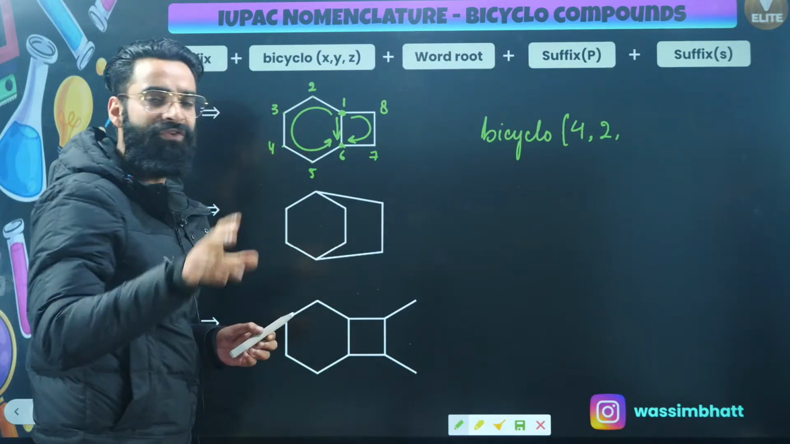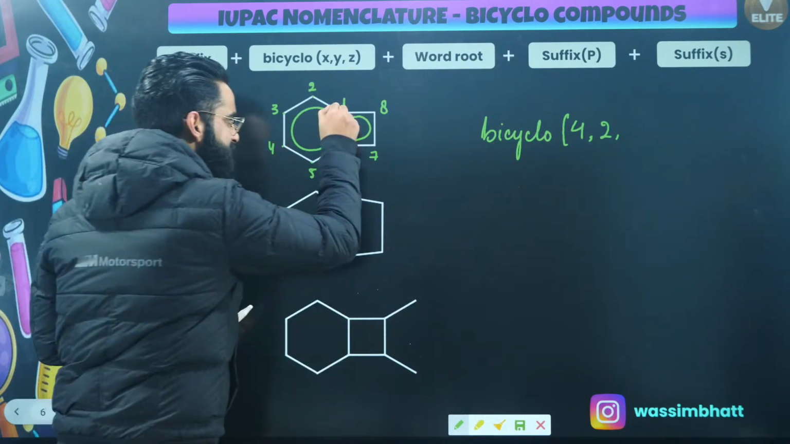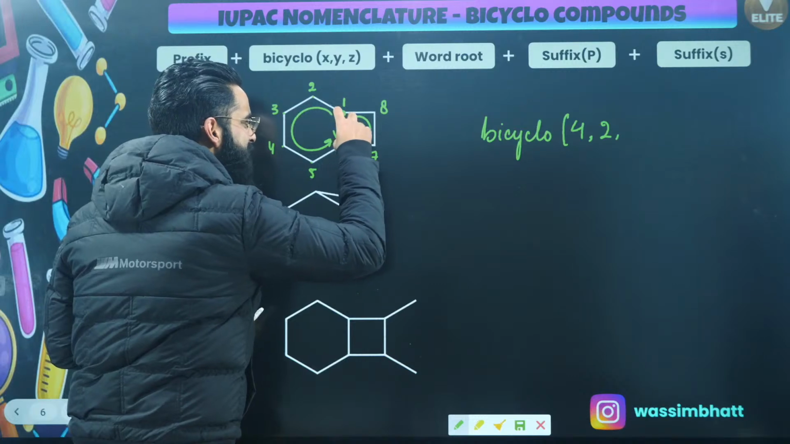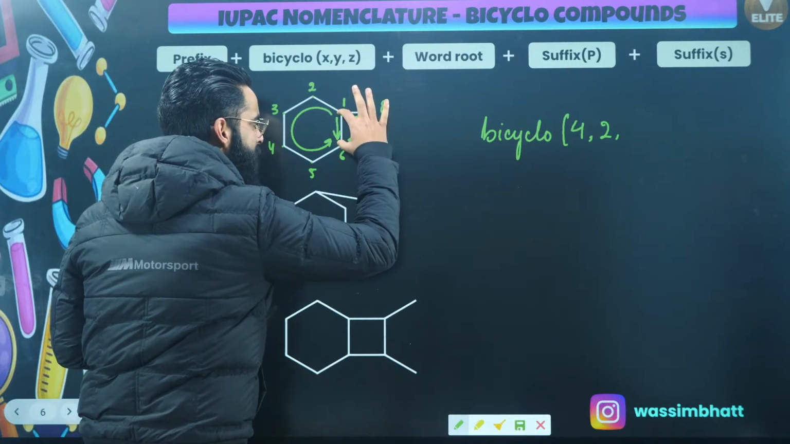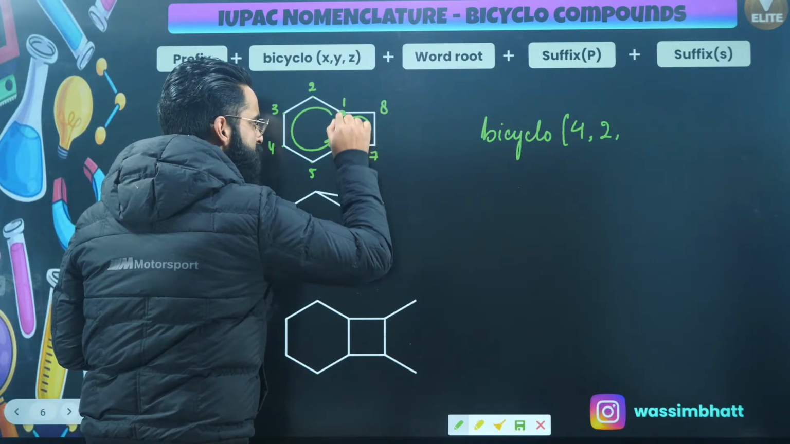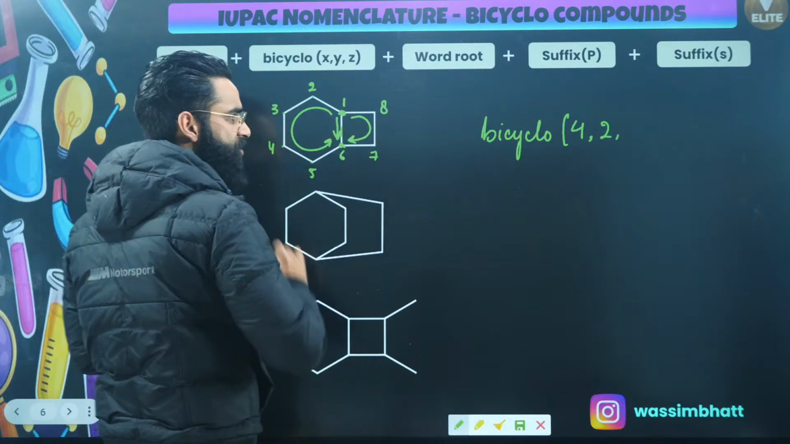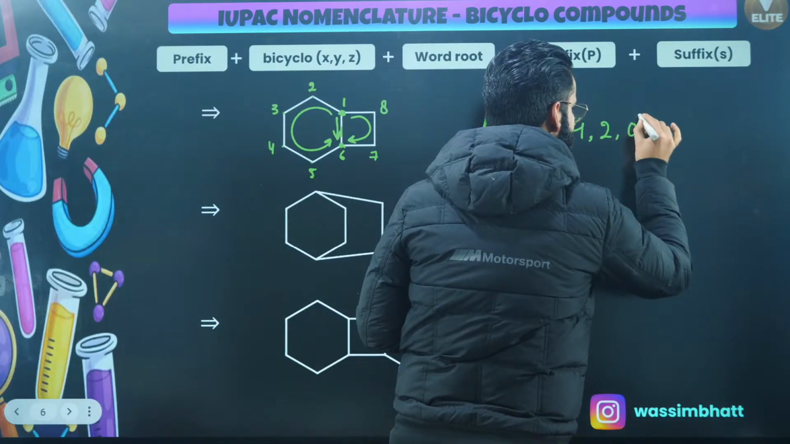Now, finally, reach to the shortest path. This is the shortest path. Is there any carbon atom coming in between these 2 carbon atoms? There is no carbon atom in between, right? In the shortest path, there is no carbon atom. So I'll be writing 0.